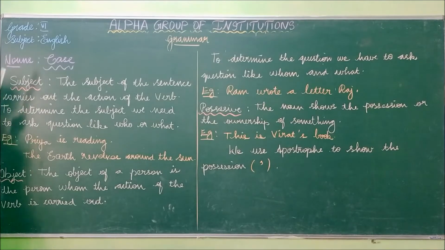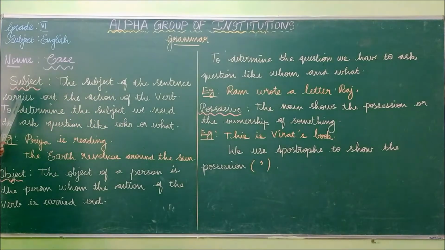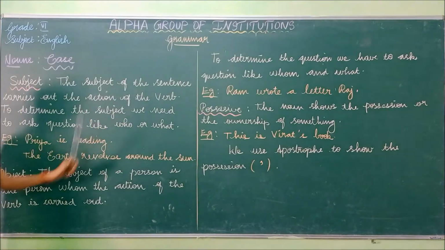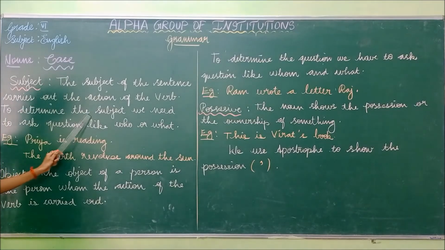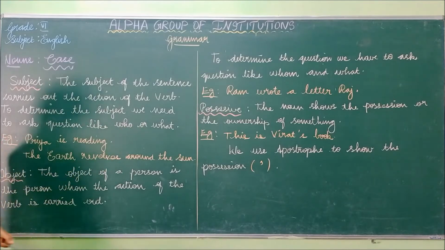Okay, next we are going to see the nouns in case. First one, subject. The subject of the sentence carries out the action of the verb. To determine the subject, we need to ask questions like who or what.